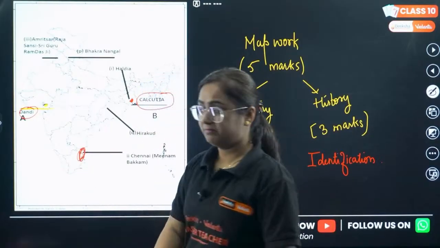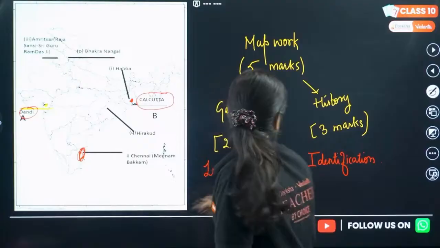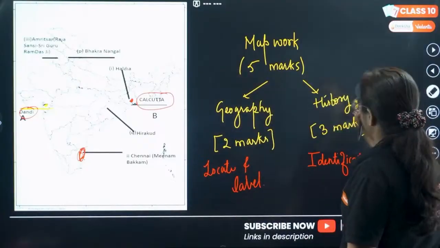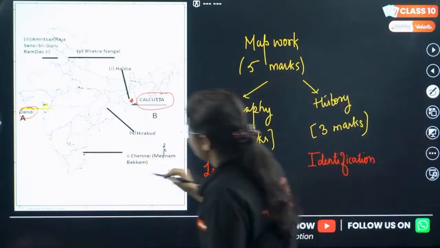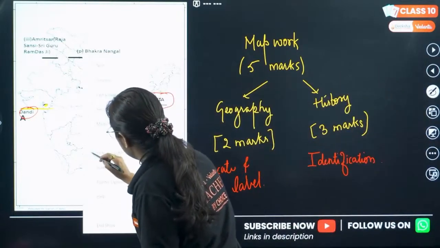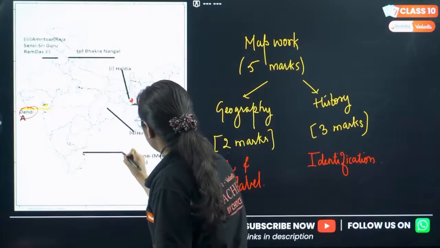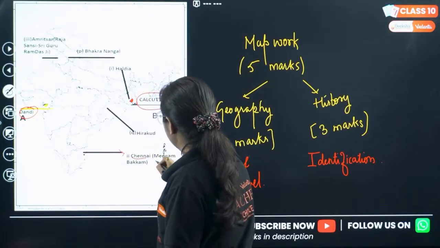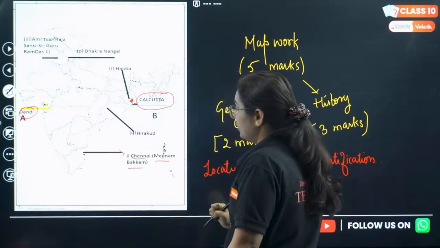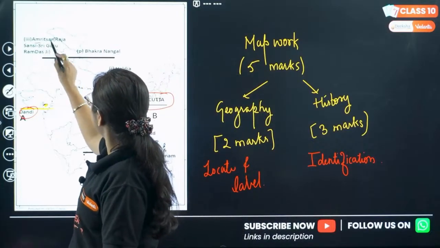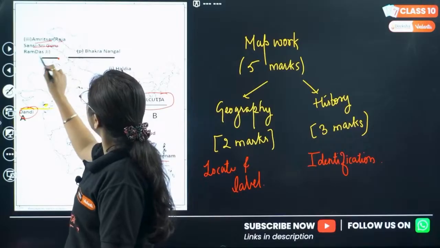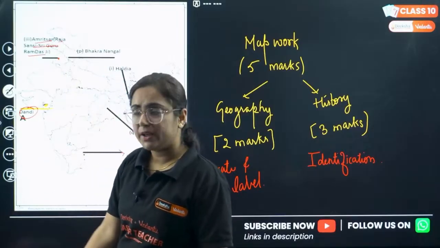Airport in Tamil Nadu. It's so large. So mark it here. Then stretch a line, right? Chennai Meenambakkam Airport. Okay. Airport in Punjab, mark it, right? Amritsar Raja Sansi Shri Guru Ram Das Ji Airport.